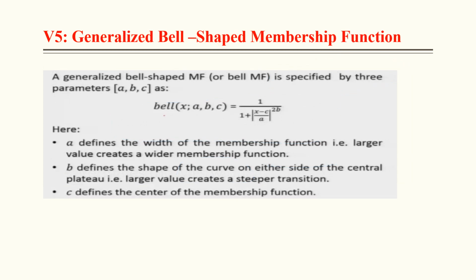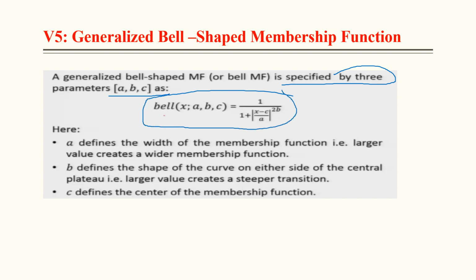Generalized bell. A generalized bell-shaped membership function is specified by three parameters, that is A, B, C, and this is the formula for this one. Now, in the final examination, the main important concept in this case is what A, B, C represent. A defines the width of the membership function. Width like this. So this is the width.